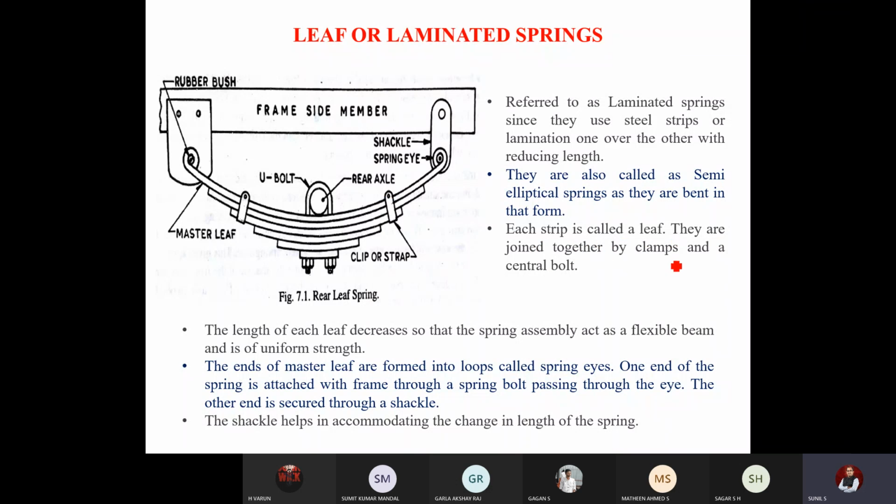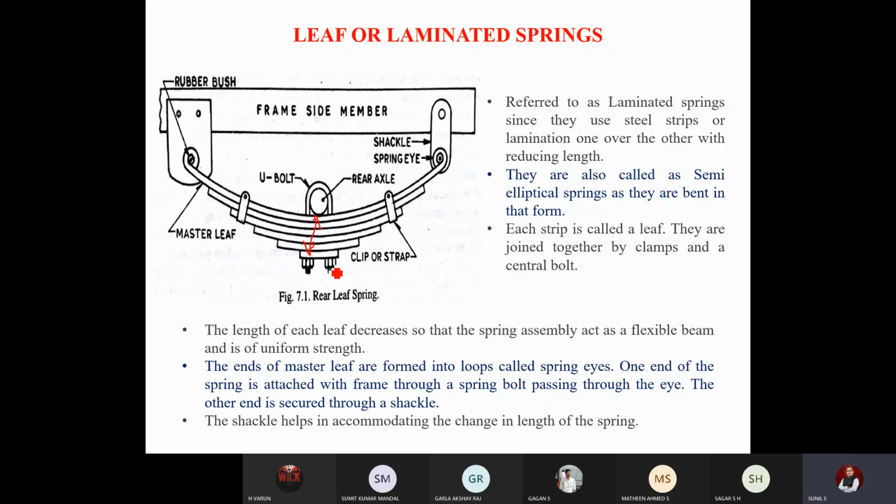They are joined together by clamps and a central bolt. For example, in this sketch there are 5 leaves, each of reducing length. They are all put together with the help of 2 clamps, called either straps or clips. These 2 clips will help in keeping them together, and finally there will be a central bolt, so that all these 5 members form a single entity.